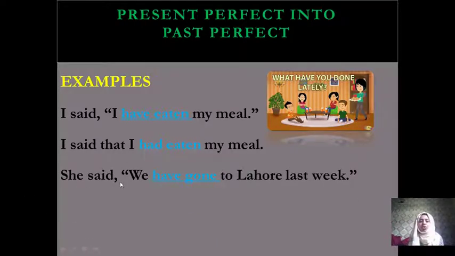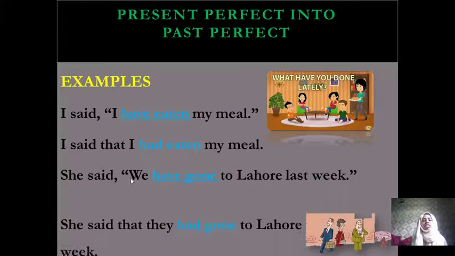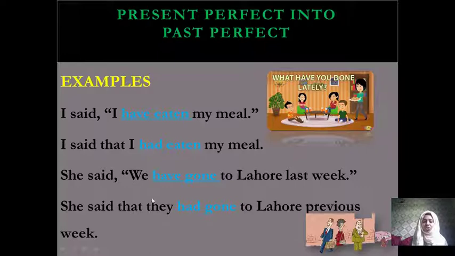Now come to the second one. She said, "We have gone to Lahore last week." So same as it is, what we do, we write here she said, omission of comma, use the conjunction word that, and we is a first person, so first person is changed according to the subject.